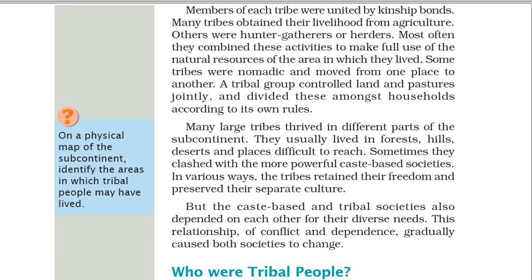Many large tribes thrived in different parts of the subcontinent. They usually lived in forests, hills, deserts and places difficult to reach. Sometimes they clashed with the more powerful caste-based societies. In various ways, the tribes retained their freedom and preserved their separate culture. But the caste-based and tribal societies also depended on each other for their diverse needs. This relationship of conflict and dependence gradually caused both societies to change.